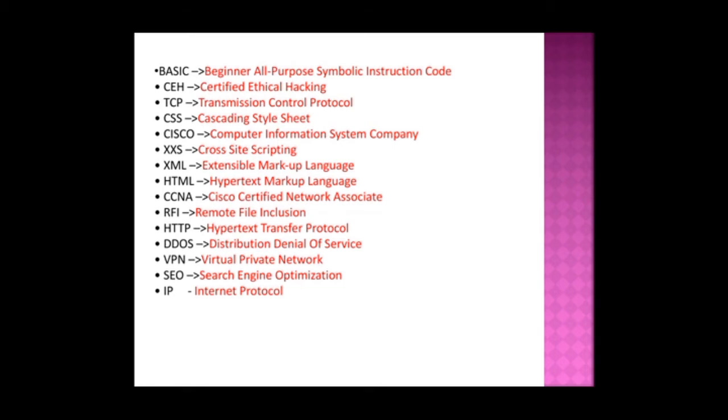HTML is a hypertext markup language, and CCNA is a Cisco Certified Network Associate. And RFI is a remote file inclusion. HTTP is a hypertext transfer protocol, and DDoS is a distributed denial of service. VPN is a virtual private network. SEO is a search engine optimization. IP is the internet protocol.